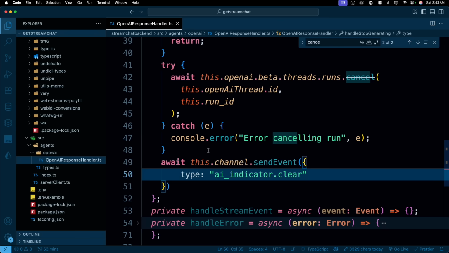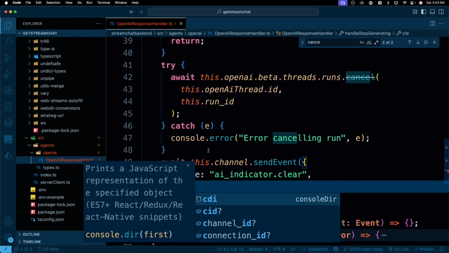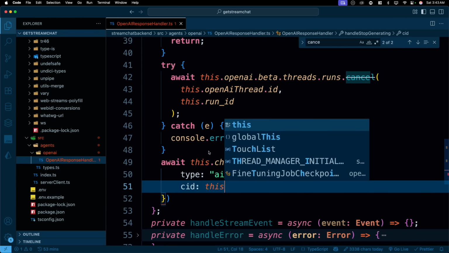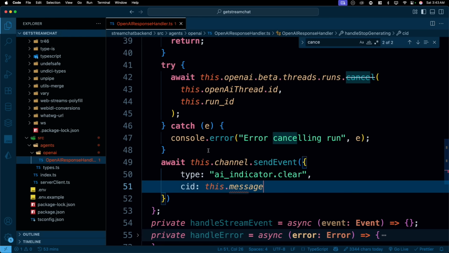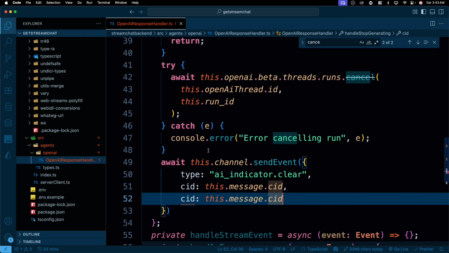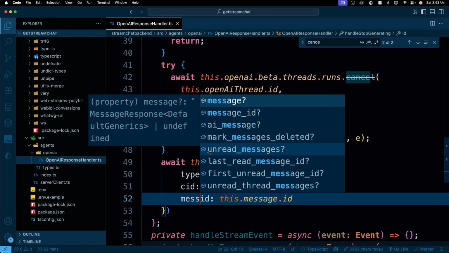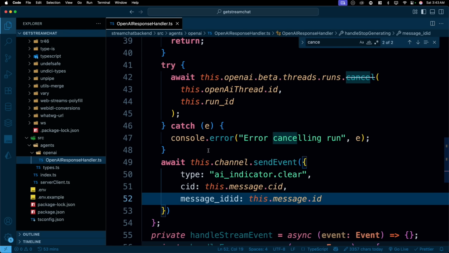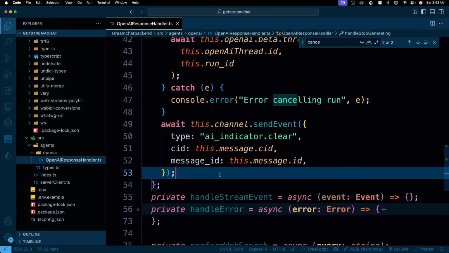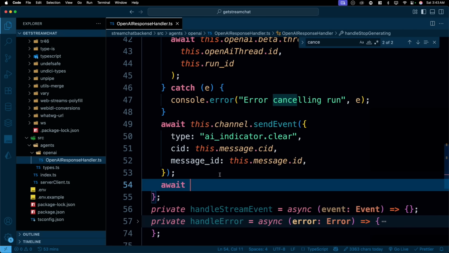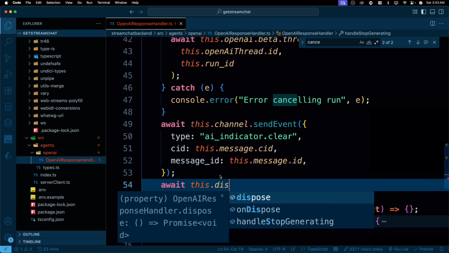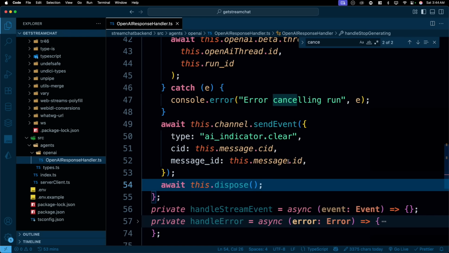So I was able to do the clear. Send the channel ID, and the channel ID is going to be this.message.cid. And similar to this, we have one which is just the ID, and I can just say this is the message ID. There we go. That's it. And once we are all done, one thing we always and always are going to do is say this.dispose, so that you can clean up all the things.